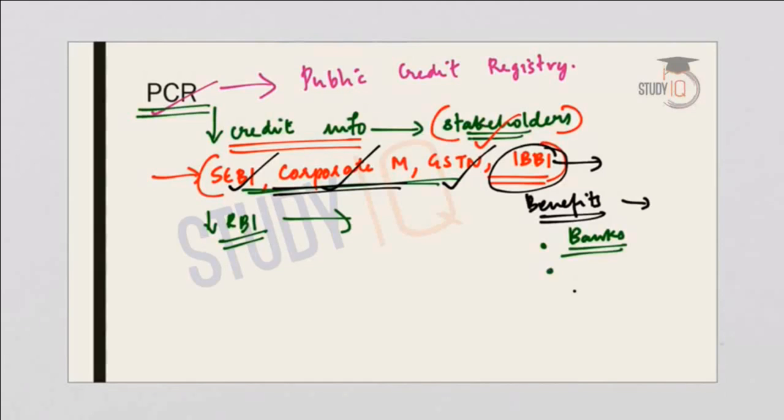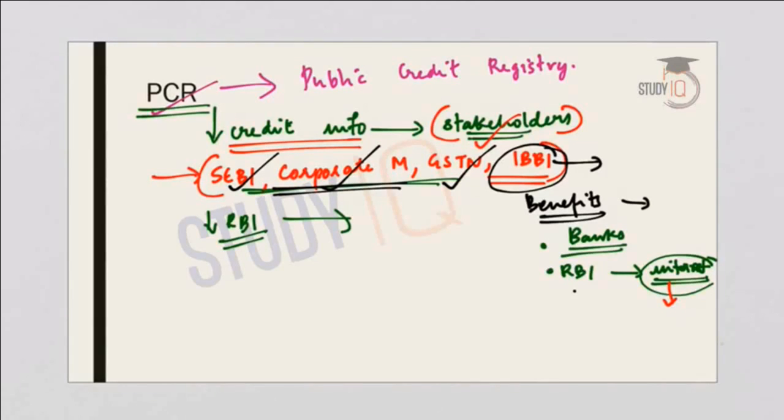Now for the RBI, it is useful in the sense that RBI will be able to ensure the transfer of monetary policy to the customers. So here monetary policy, RBI decides the interest rates, or the monetary policy committee will decide the interest rates of the borrowings. So whenever RBI or the monetary policy committee makes a reduction in the interest rates, this has to be passed on to the customers.